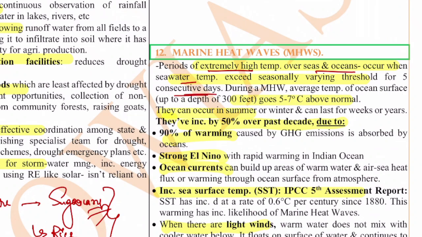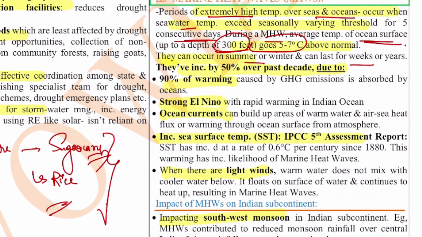During marine heat waves, the average temperature of the ocean surface up to a depth of 300 feet goes 5 to 7 degrees above normal. This is the major thing. They can occur in summer or winter and can last for weeks or even years. Recently they have increased by 50% over the past decade, and this increase is due to various reasons. The first is that 90% of the warming caused by greenhouse gas emissions is absorbed by the oceans, especially the carbon dioxide and all.